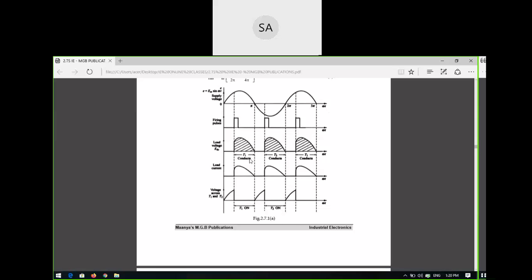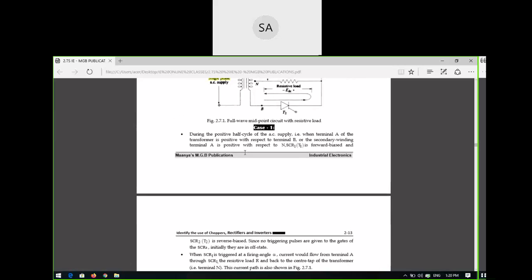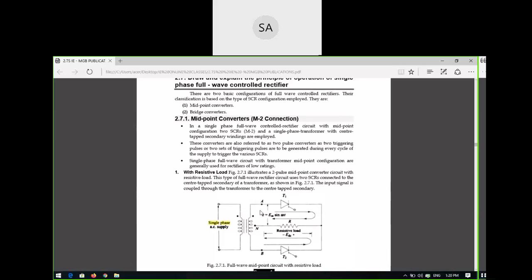Okay. So in the negative half cycle, what will happen? During the negative half cycle, this is plus, this is minus, this is plus. This is minus, this is plus. So this will be on, and now thyristor T1 will be off. In the positive half cycle, thyristor T1 will be on and thyristor T2 will be off, whereas in the negative half cycle, thyristor T1 is off and T2 is on.